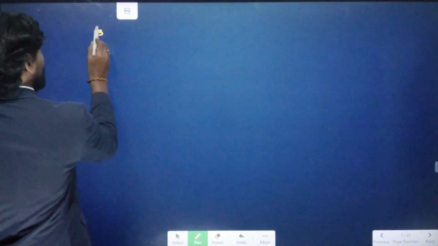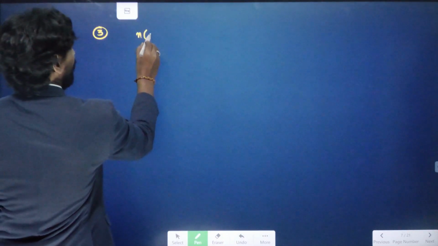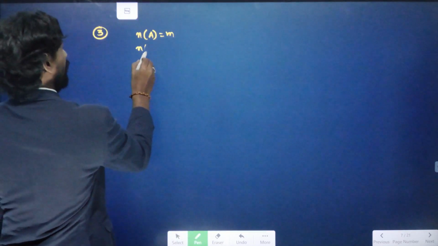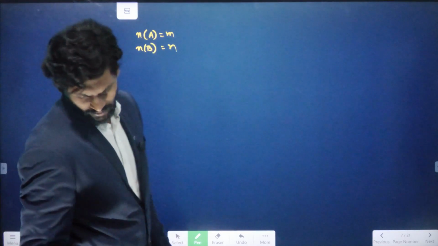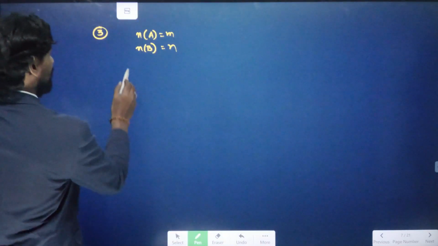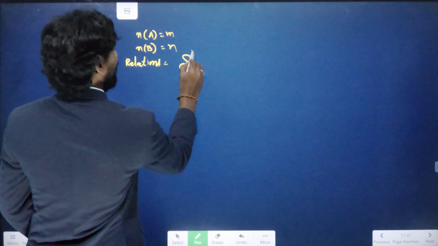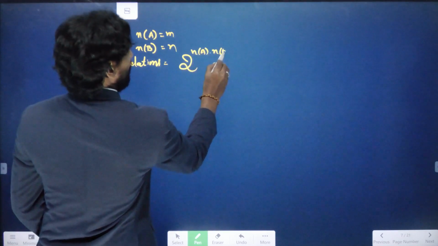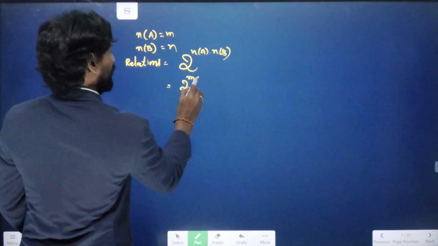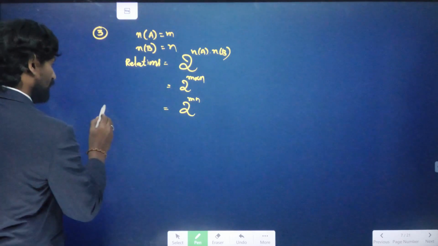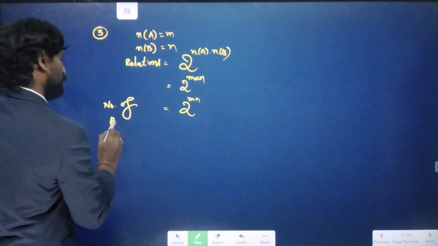Okay, so it is given that the number of elements of A is m, n of A equals m, and the number of elements in B is n, n of B equals n. Therefore, the number of relations from A to B. We have already discussed the formula: the number of relations is equal to 2 power n of A into n of B. So 2 power n of A value m, n of B value n, that is equal to 2 power mn. Total number of relations from A to B.